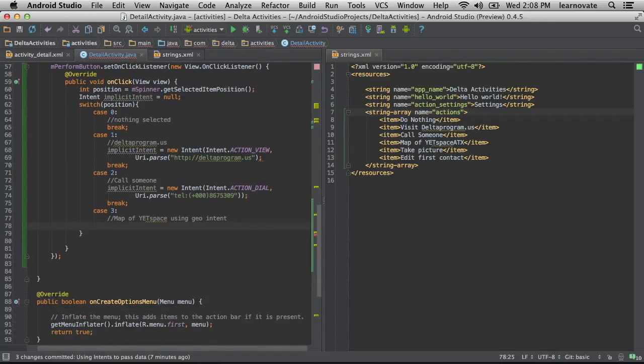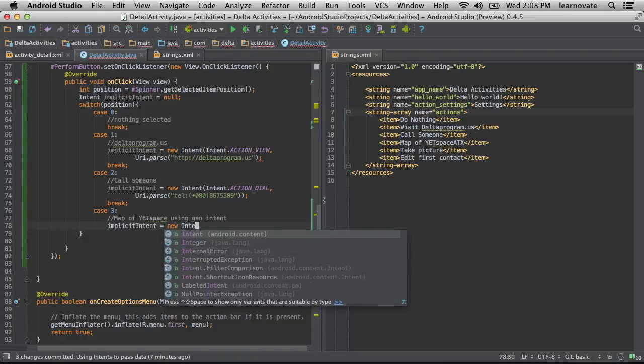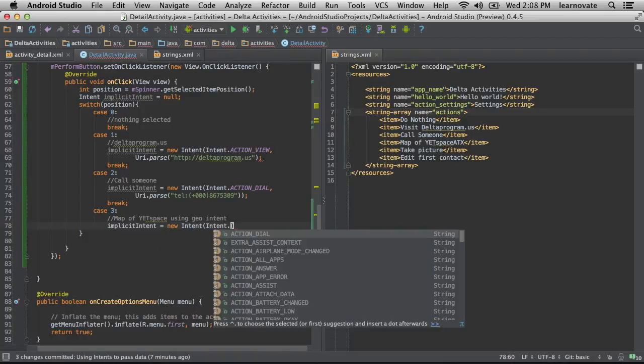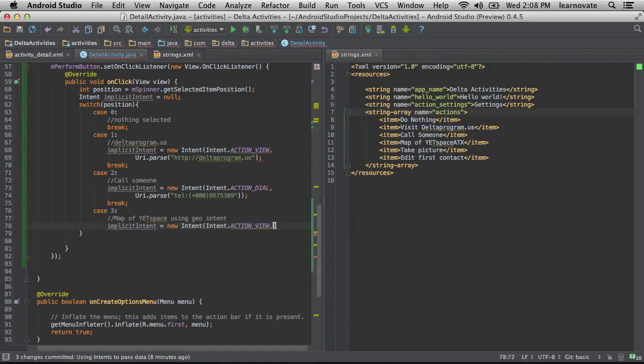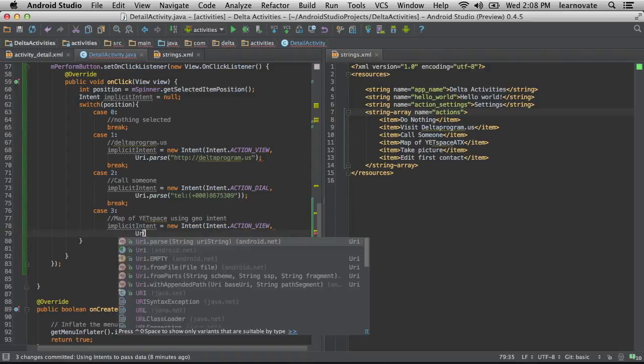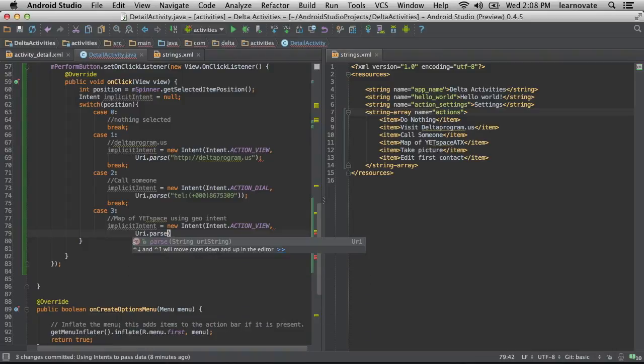And now, this is a real common one because writing your own application is not always good. There are some real full-featured ones out there. People tend to like their map application. I'm not going to use view or dial. Oh, maybe I'm going to use view. Okay, I misspoke. I'm going to use view. And really, we would like to find a map location of Yetspace, since Yetspace is such a happening place.